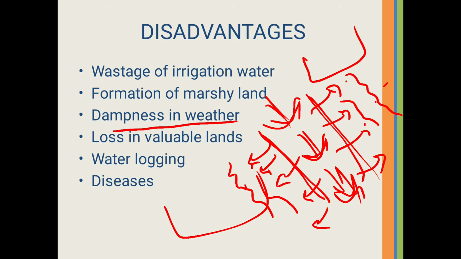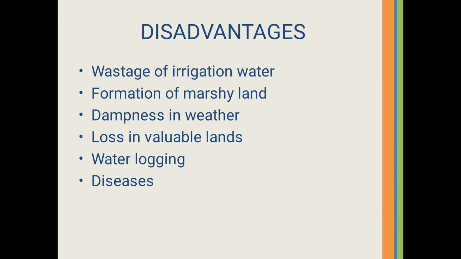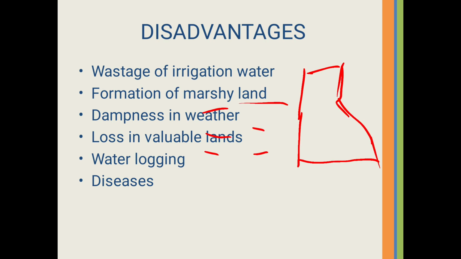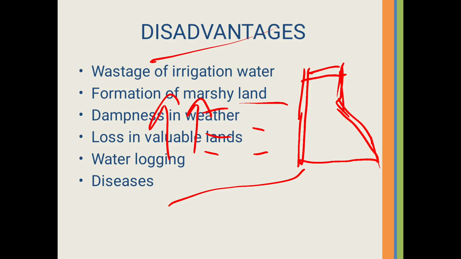Now next is loss of valuable lands. In various cases, valuable lands get submerged when storage reservoirs are formed on account of construction of dams or barrages. For example, say this is our dam, one of the storage structures, the structure used to store river water. Here on the upstream side we generally store river water. So when we are constructing this storage structure, the level of the river increases, so the surrounding area may get affected.